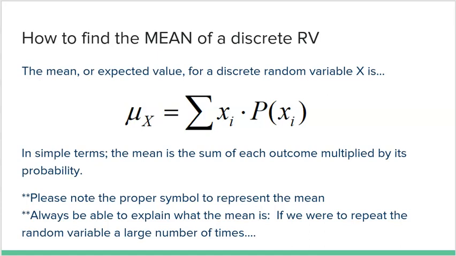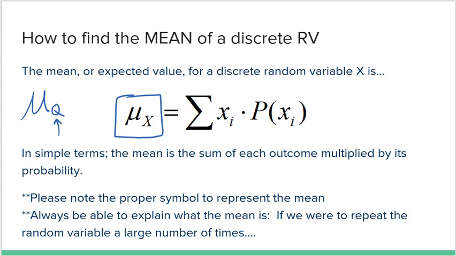All right, so we've got to understand a lot here. First, we've got to understand this symbol. Notice here, this is a mean of a large number of trials, a large number of days. This is not a mean of a sample. So I'm going to be using this symbol mu because it's a parameter, right? This is true for the entire population of days, not just a sample. So notice I'm using mu, not X bar. And the other thing we do is we put a little subscript here for the random variable. So when we go back and find the actual mean for the number of days, that would be the mean for Q. Whatever random variable you're working with, you put as a little subscript.